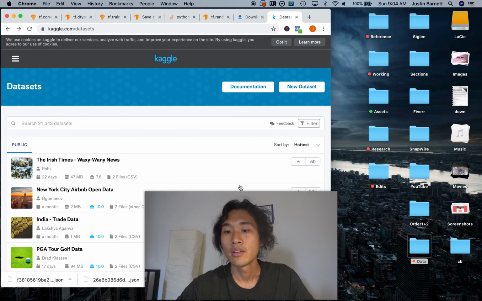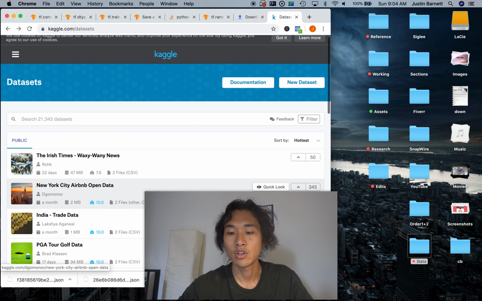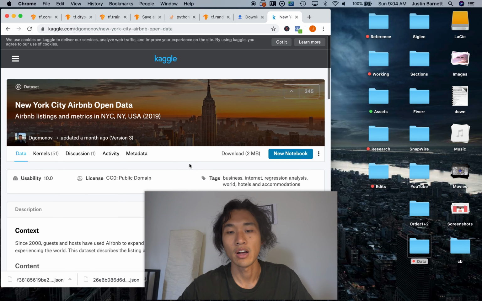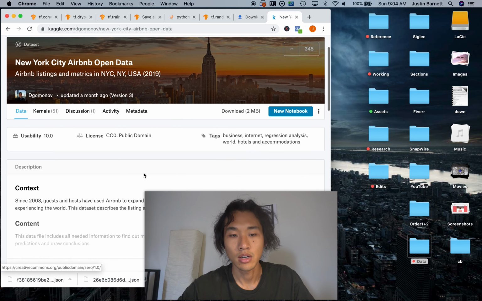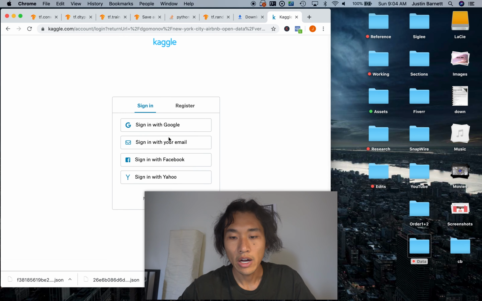How to read them. So first things first, we should open up a sample JSON. I'm on Kaggle.com right now, which is an open source data set library. It's really good for data and machine learning because all these data sets are free. So it's kind of interesting. New York City Airbnb open data. So why is this useful?